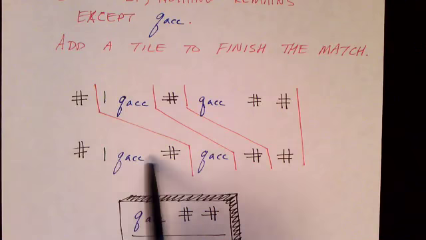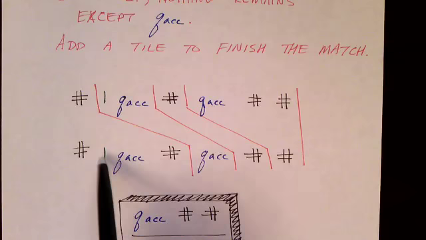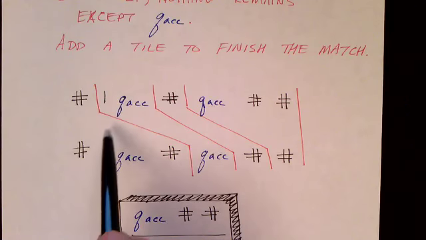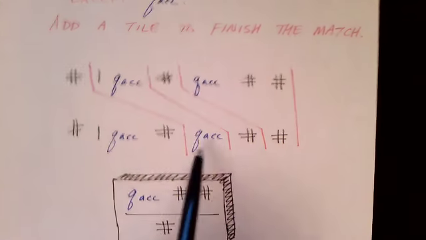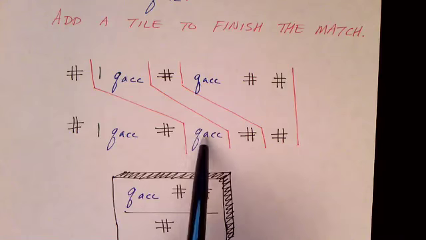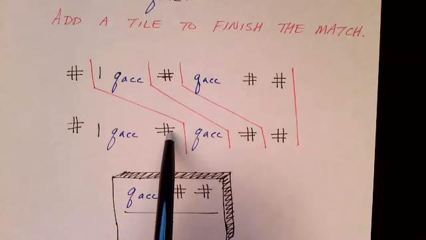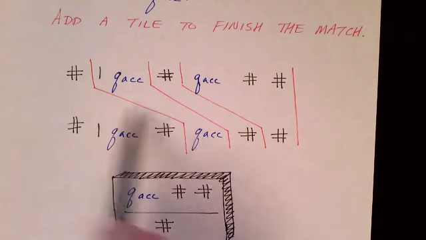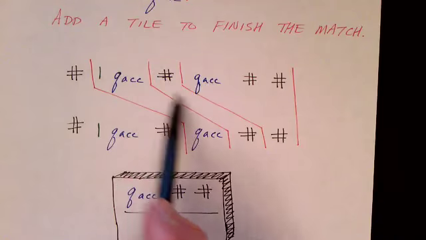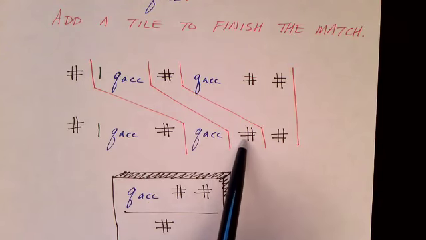Here we have a configuration with the accept state and only one single symbol left, a 1 to the left of the state. And we apply the tile that eats that, and then we're left with a configuration between these two pound symbols that just contains the accept state. So we use the pound over pound tile to copy the pound here.